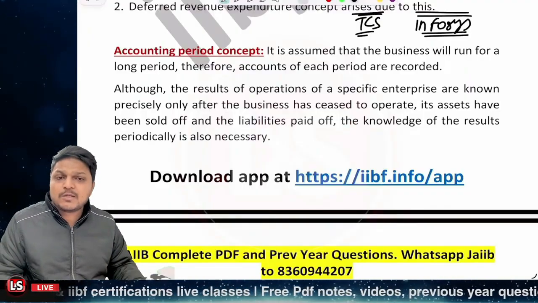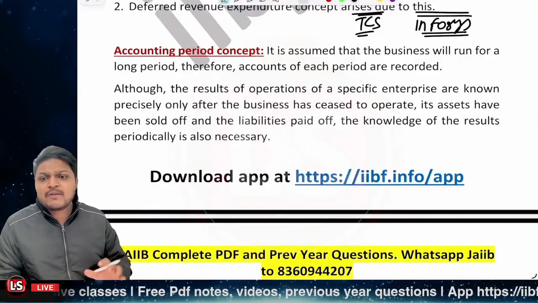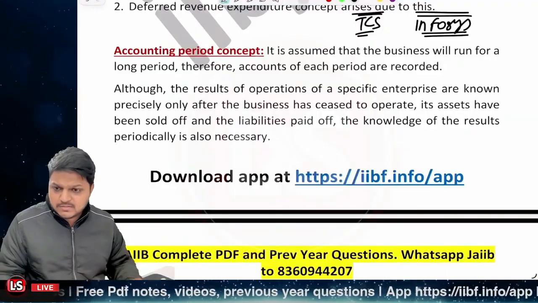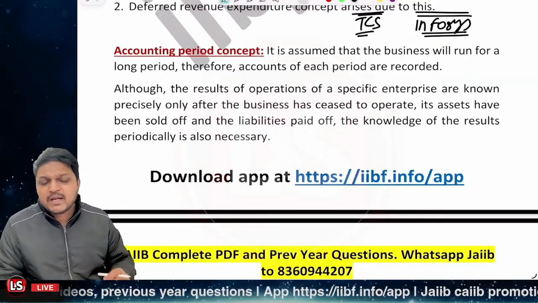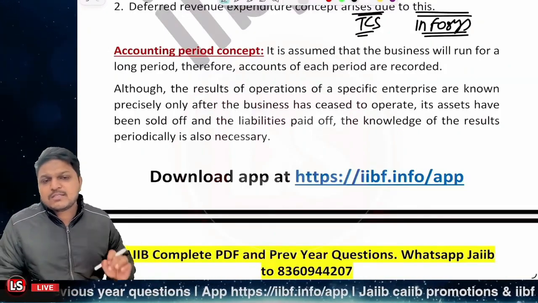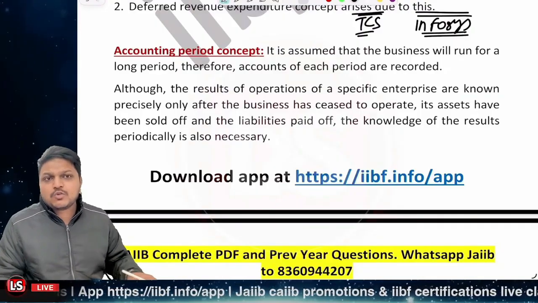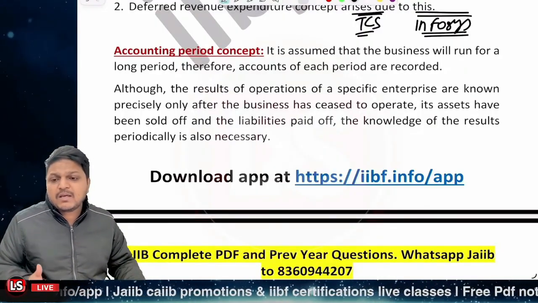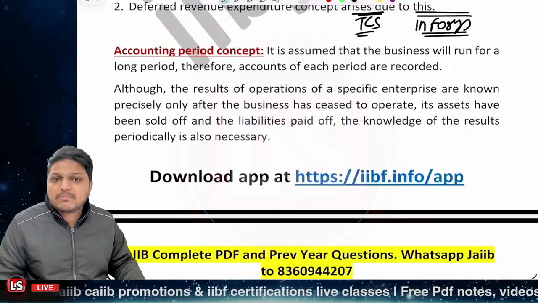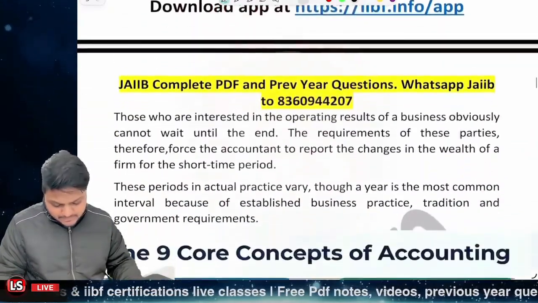How come this is possible? Only if the accounting period concept is there, because they all are following the same accounting standards. Now, when the accounting standards are the same, we can simply be looking into the fact that the revenue of Infosys is more than the TCS, right? We can get to know the PE ratio for that particular accounting period over there, right? And definitely we can make a comparison between them, right? So that's the accounting period concept.